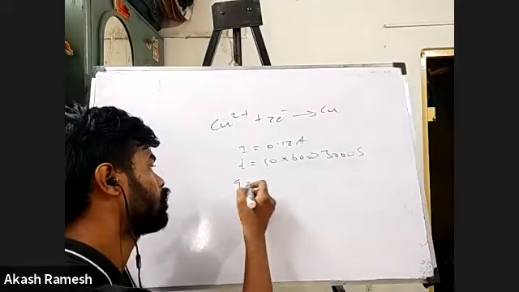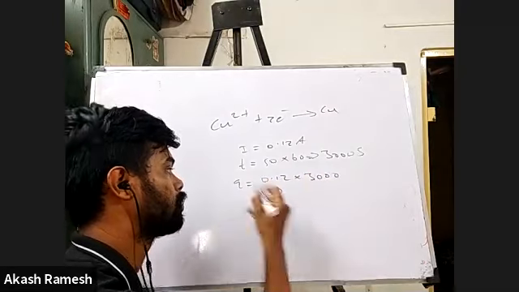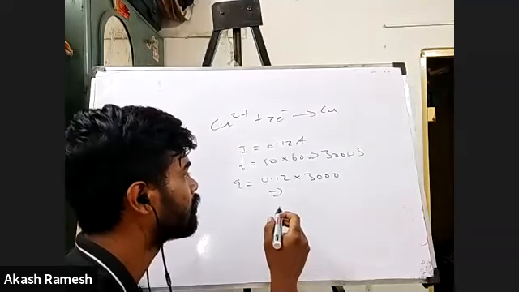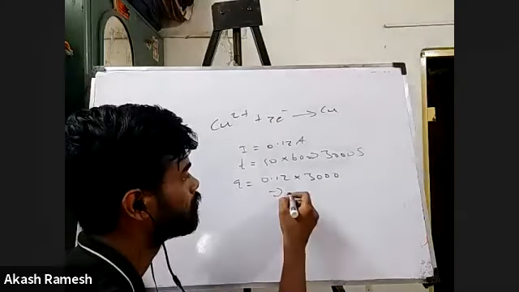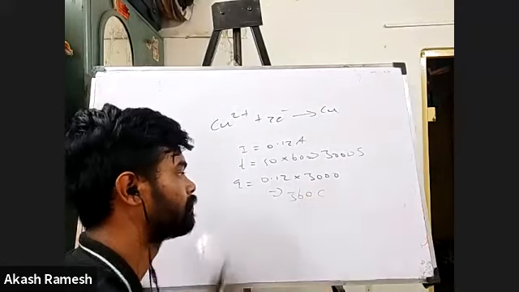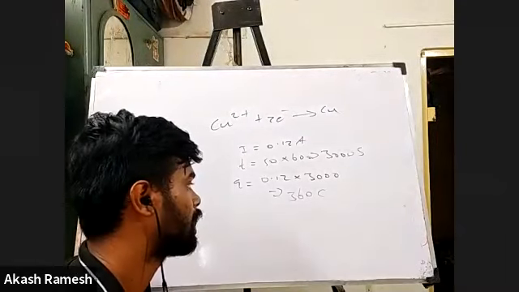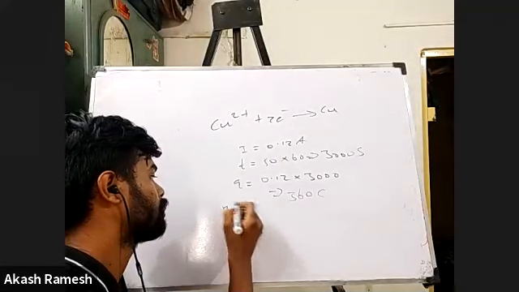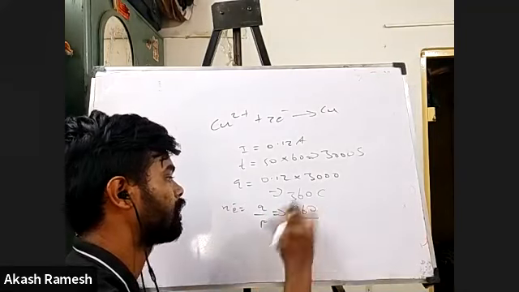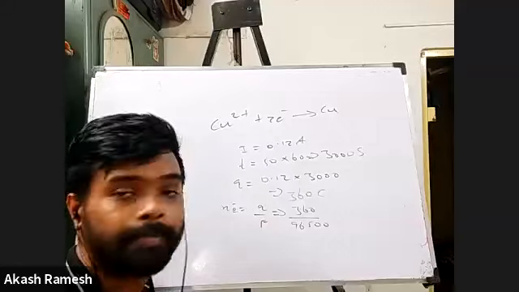Next, if I have to calculate, Q will be I into T. So that is 0.12 into 3000. So that would be 360 coulombs. 360 coulombs is the amount of charge getting passed. So if I find the number of moles of electron, which will be Q divided by F, which is 360 divided by 96,500.